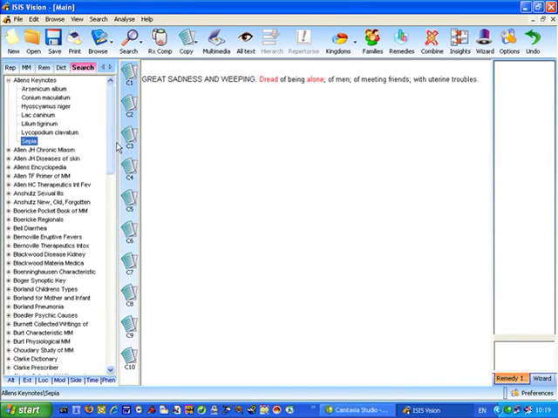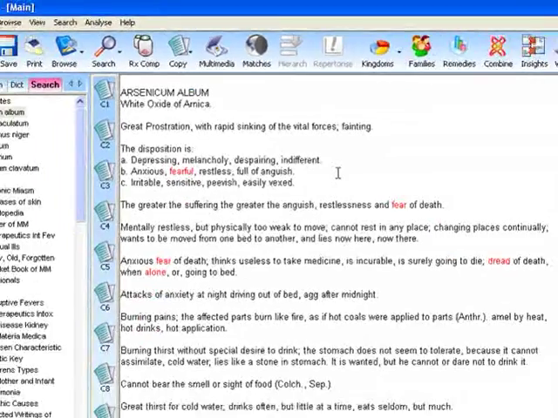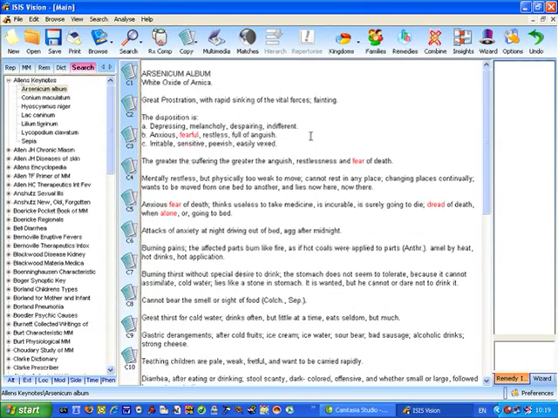One point before we leave this, if I go back to Arsenicum album and you look at the search match here, if you want to actually go directly to the full text of the book, there is a button on the toolbar here called All Text. And if you click the All Text button, you get taken into the full text of that remedy in that book at the beginning, and you can scroll through as normal, and wherever the words you typed in occur, they're put in red.